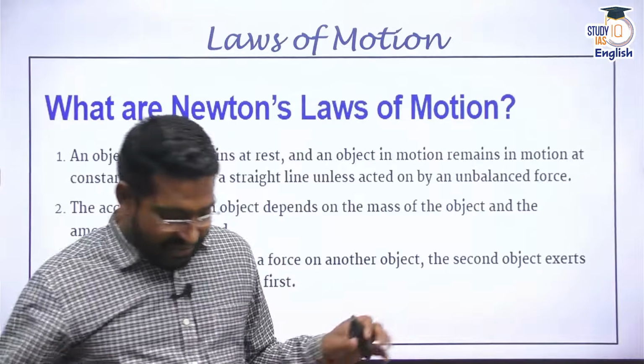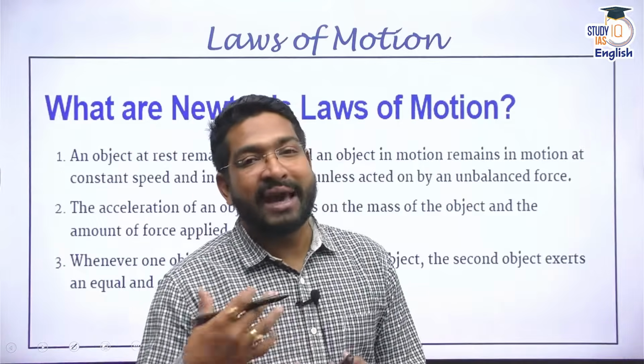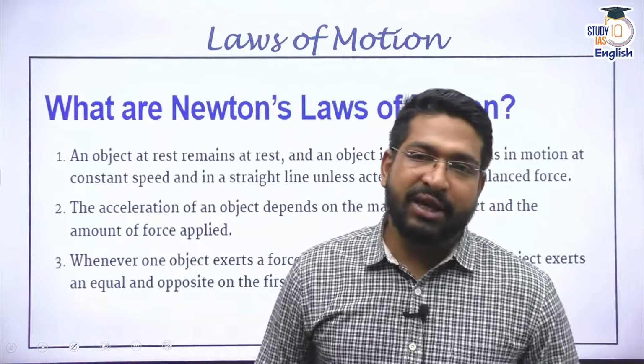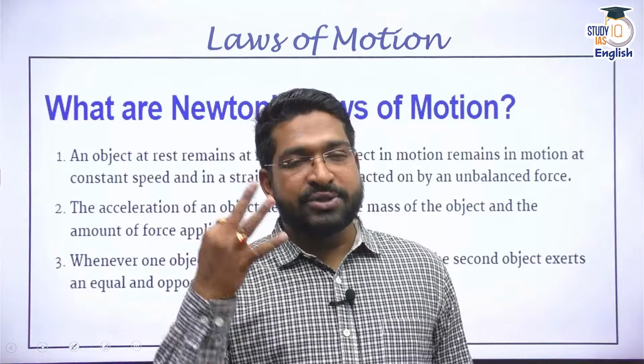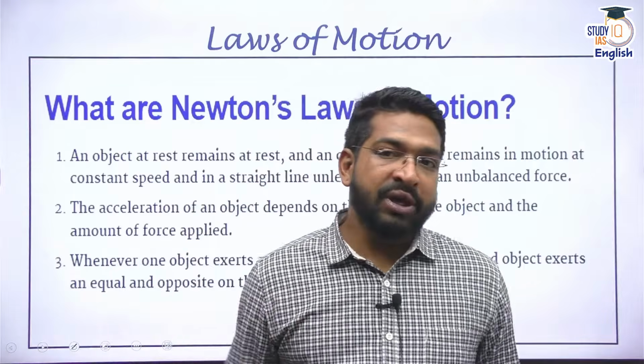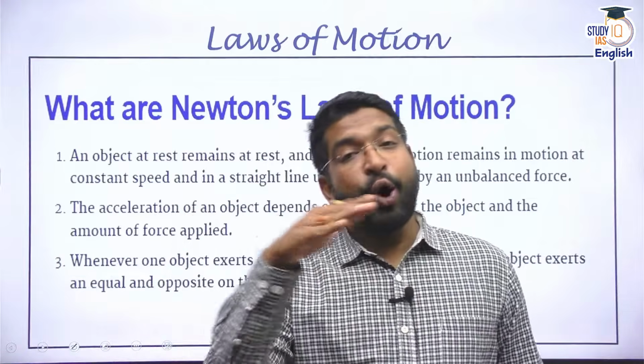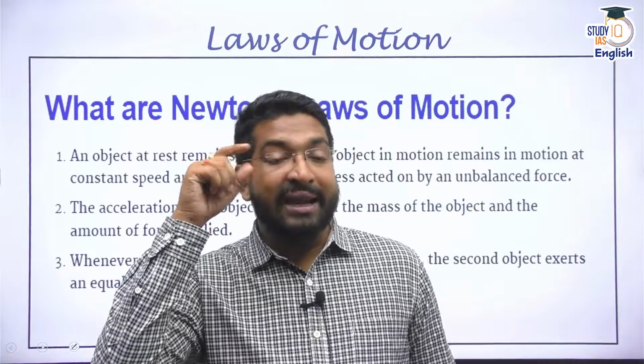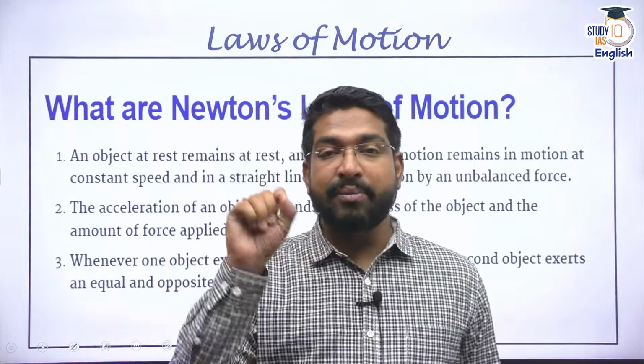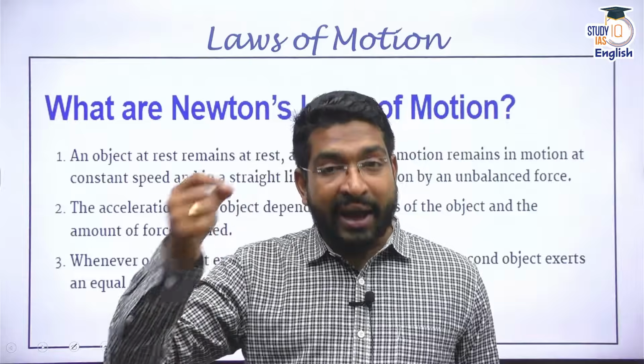When a body gets into motion, what are the characteristics of that? Isaac Newton has given 3 laws of motion. The first law states every body continues to be in a state of rest or of motion in a uniform straight line unless and until it is compelled by an external force to act otherwise.